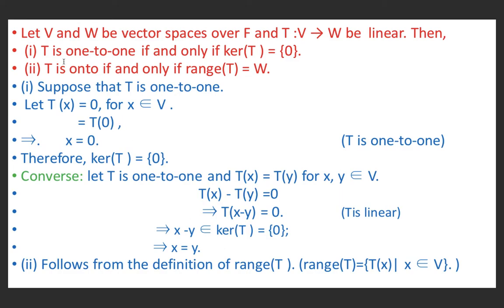Now next we are asked to prove that T is onto if and only if range of T equal to W. It follows from the definition of range T, because range T is nothing but the set consisting of Tx such that x belonging to V.